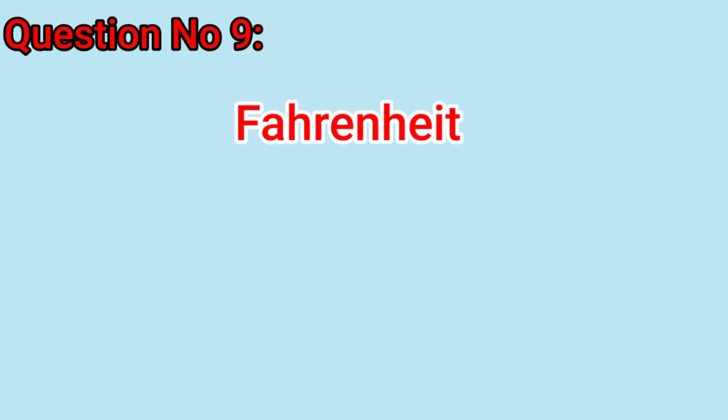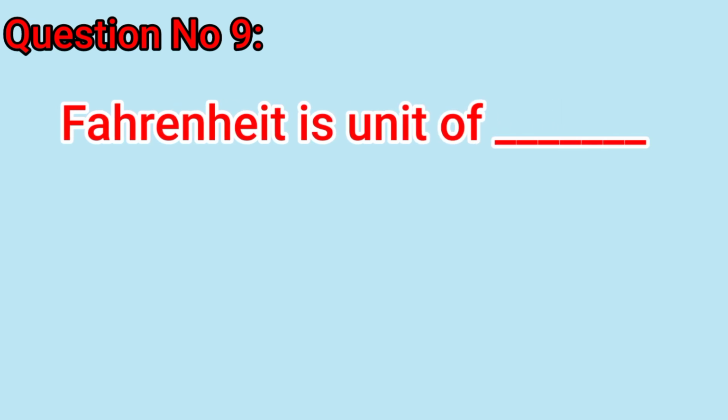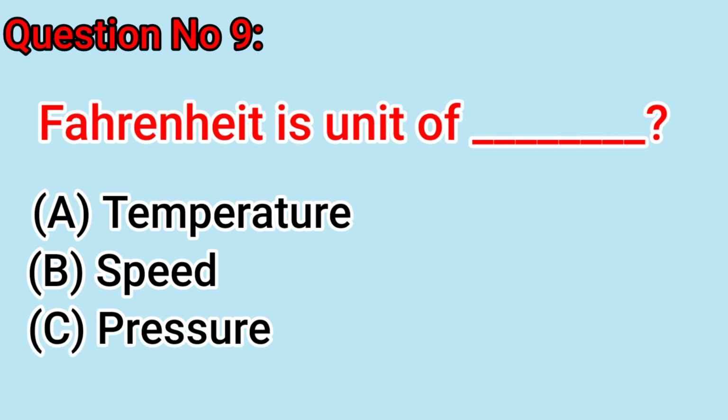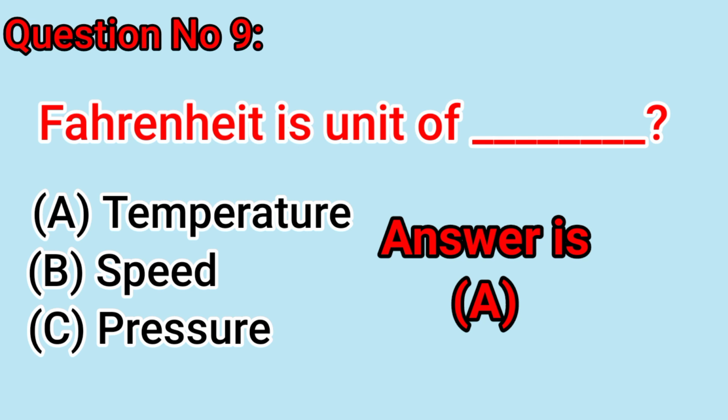Question number 9: Fahrenheit is unit of dash. A, temperature. B, speed. C, pressure. Answer is A, temperature.